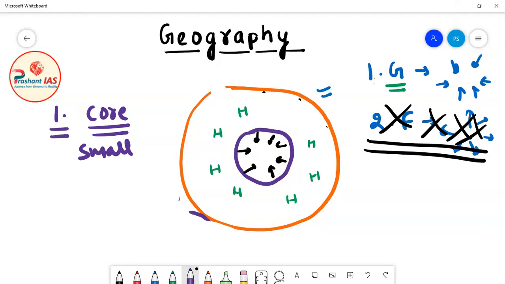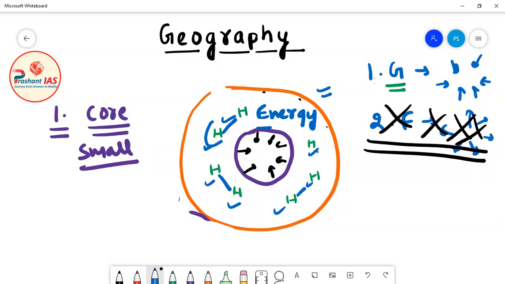Okay, but friends, I have told you that the hydrogen fuel is exhausted in the core, but still hydrogen is left in the shell outside the core. So definitely, if hydrogen is present outside the core, the nuclear fusion reaction will take place outside the core. And what will happen in the nuclear fusion reaction? Energy will be released.